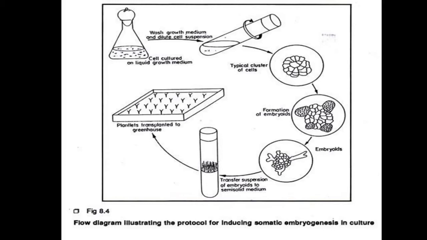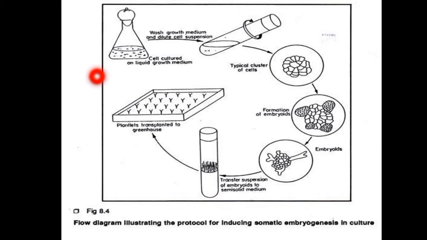Here, to understand, I have placed the slide of a diagrammatic representation of somatic embryogenesis in the culture media. So firstly, we have to choose the explants, and your explants can be leaf petiole, or you can take root segments, or you can also choose cambium tissues.